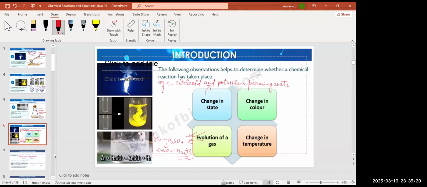So see, potassium permanganate color is purple. It is an intense purple color solution. When a chemical reaction takes place between citric acid and potassium permanganate, it is characterized by a change in color from purple to colorless. The color of the potassium permanganate solution is purple, right? But when you put citric acid into this purple solution, the chemical reaction takes place and this purple color changes to colorless.